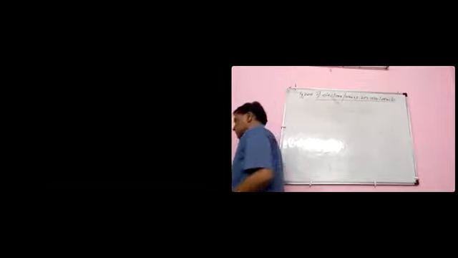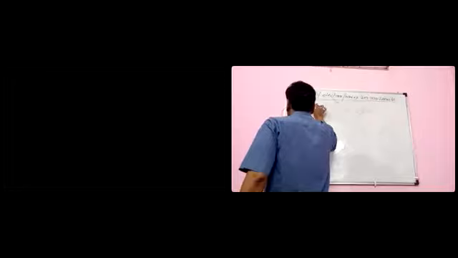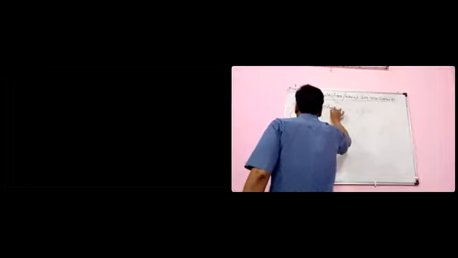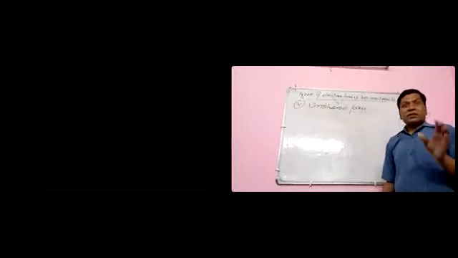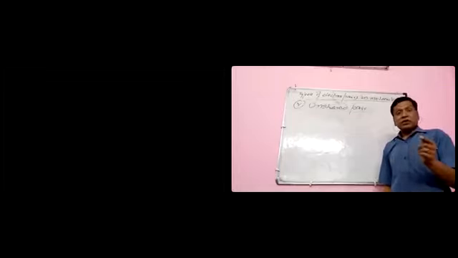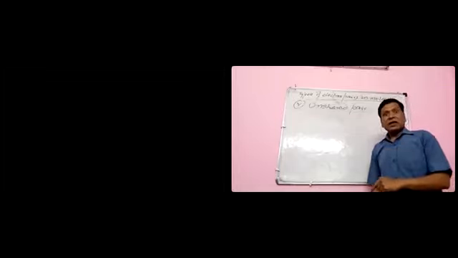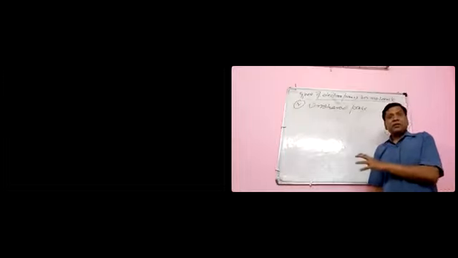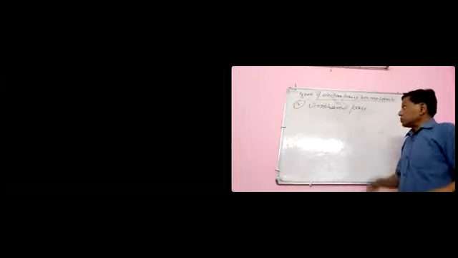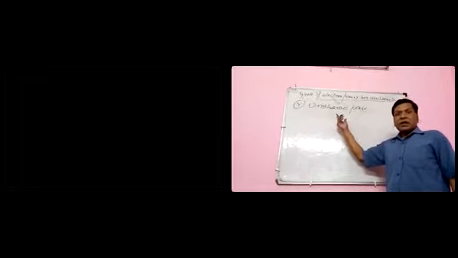And fifth is the unpaired pair. Unpaired pair of electrons. This is important because before discussing the carbanion, I have to discuss this unpaired pair.